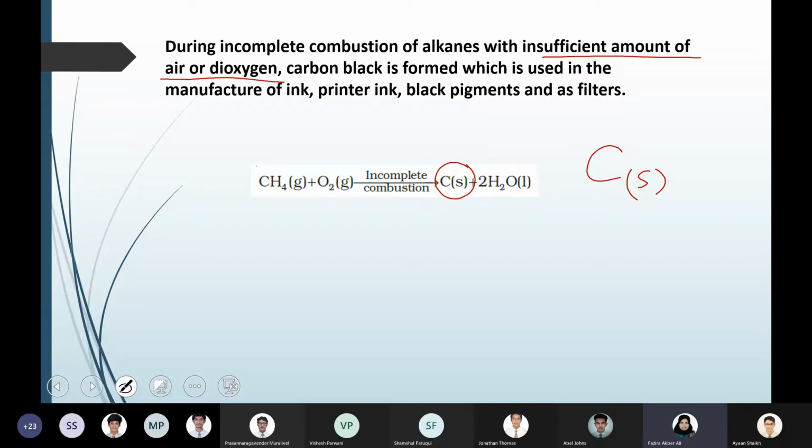So here, incomplete combustion, that is insufficient amount of air or oxygen, then instead of carbon dioxide, what you will get is carbon, and water will be there as normal. Carbon dioxide and water are the combustion products of alkanes, but under insufficient air or oxygen, you will be getting carbon and water.